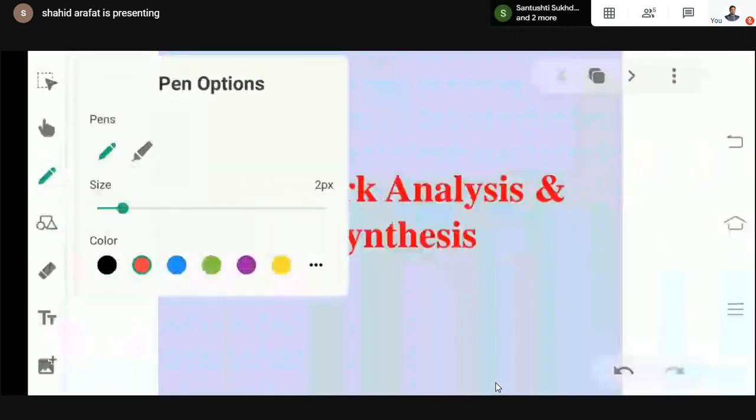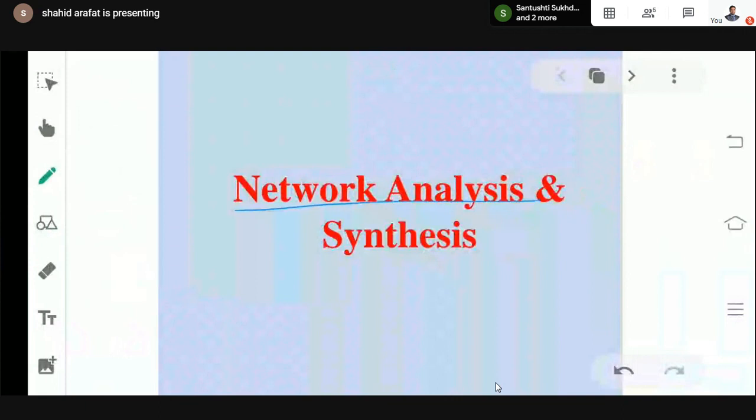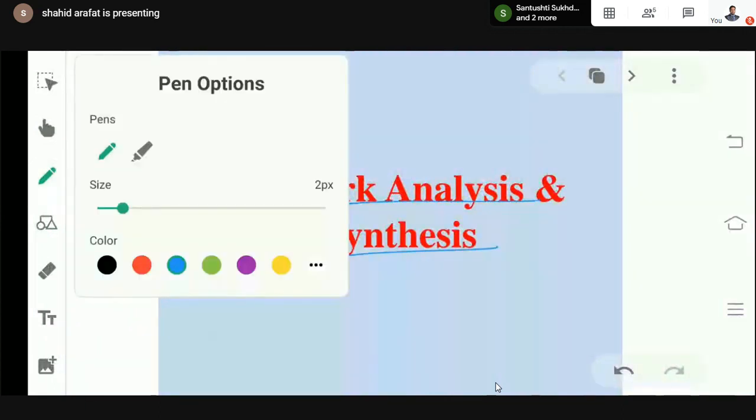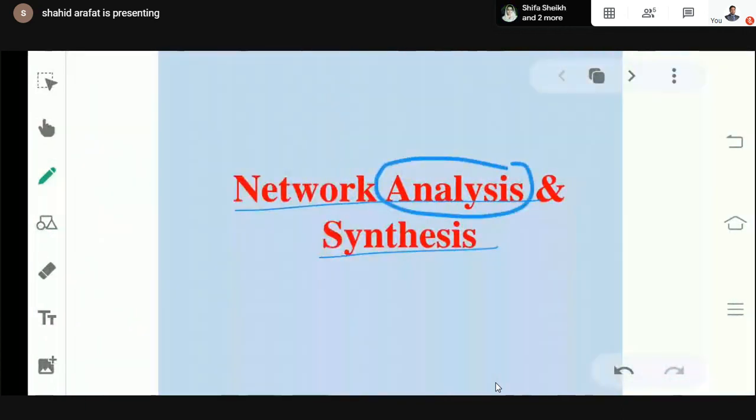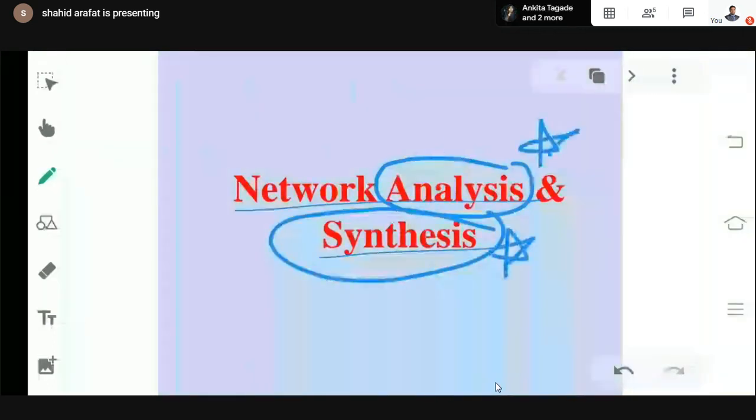This subject is usually called network analysis and synthesis. So you might have studied these two terms, analysis and synthesis. Both types of problem are included in your syllabus. So first of all, you should be very clear about what an analysis type of problem is and what a synthesis type of problem is.